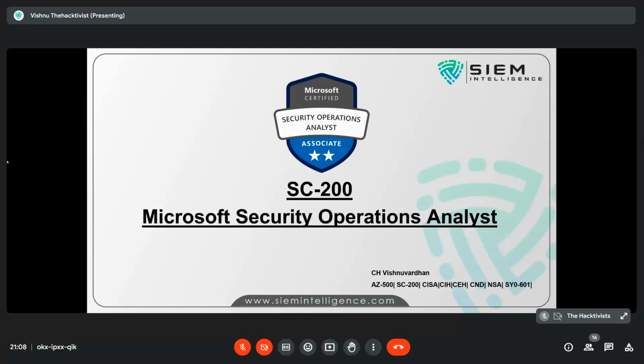Our organization is one of the most trusted and reliable training provider companies in terms of cyber security as well as information security. We provide exceptional, unmatched hands-on practical training to each individual as well as corporate across the globe. Our prime goal is to train, mentor, and support your career in cyber security, right? Our prime motto is to make India more cyber powerful with respect to the world, right?